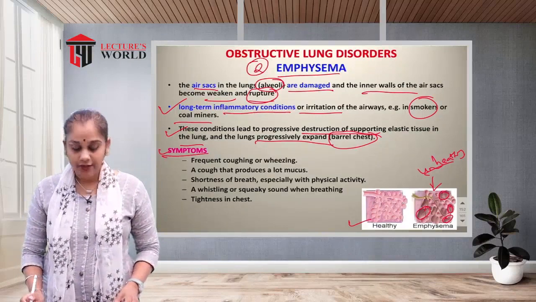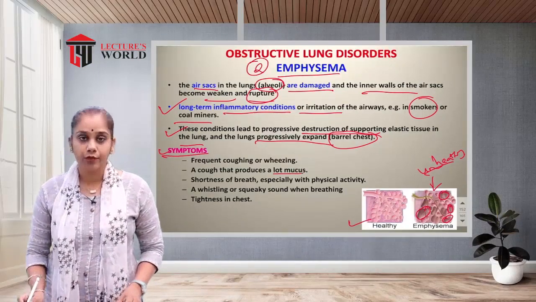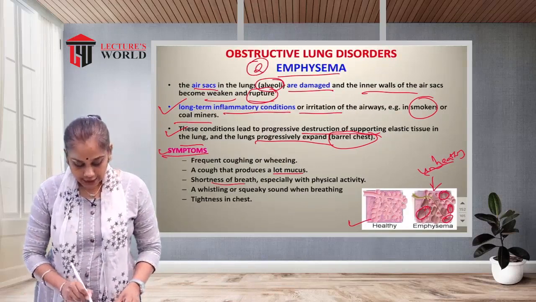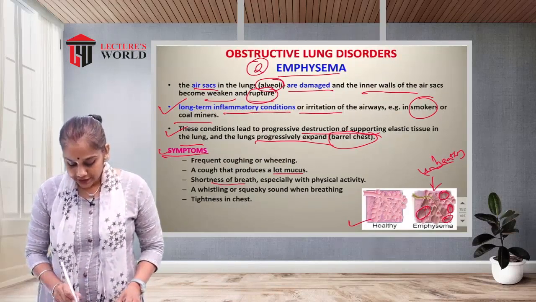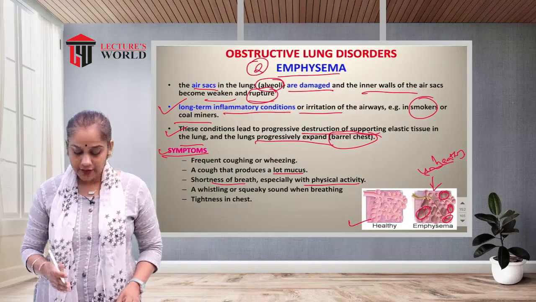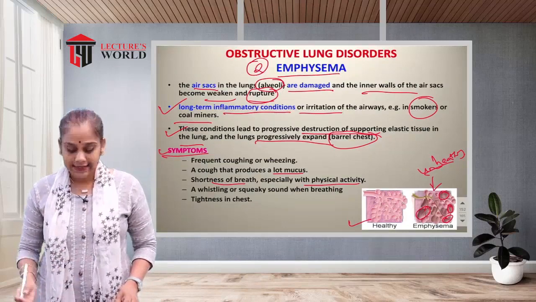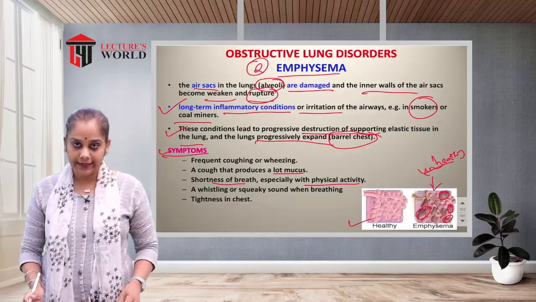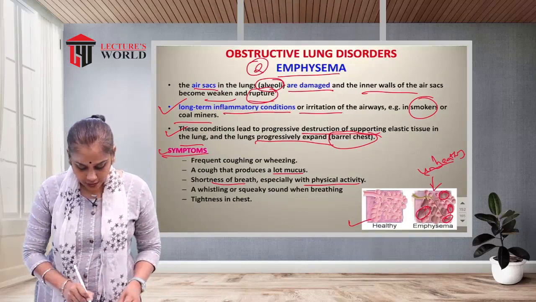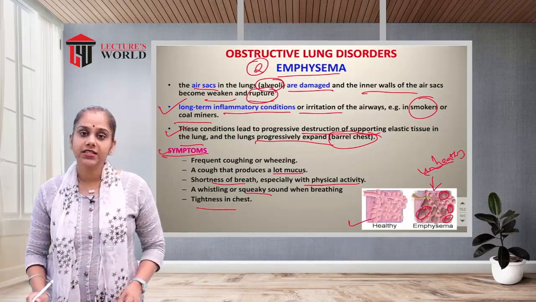Now, which are the symptoms of emphysema? Frequent coughing and wheezing, a cough that produces a lot of mucus, and shortness of breath, especially with physical activity. When doing hard physical activity, there is breathlessness or difficulty in breathing. There is a whistling or squeaky sound when breathing, and tightness in the chest.